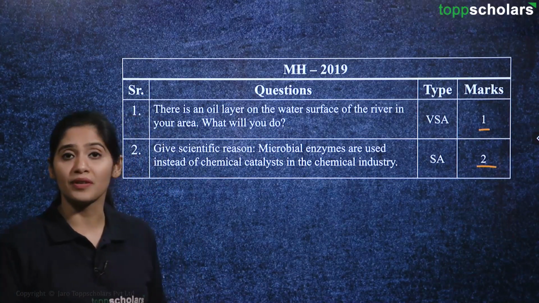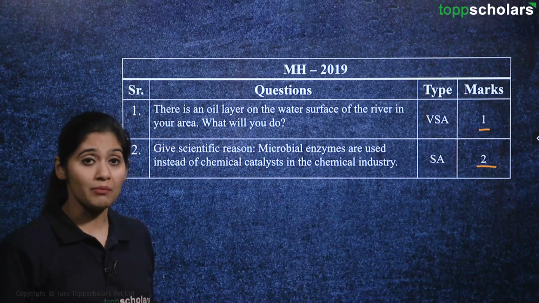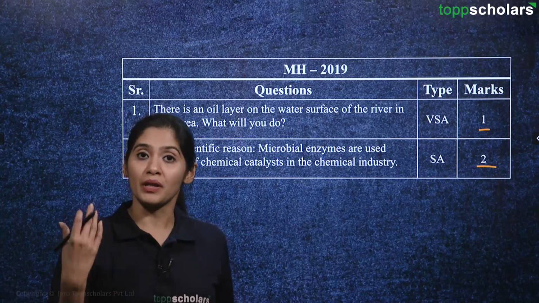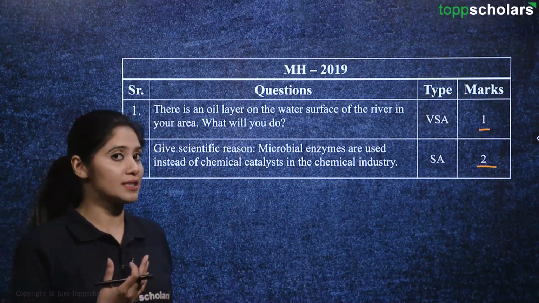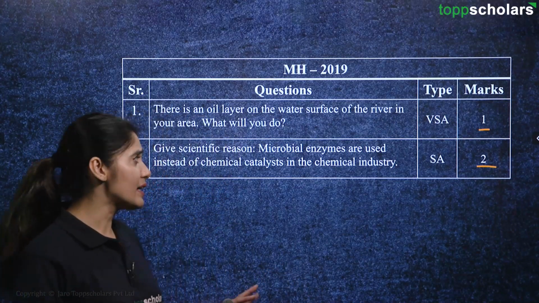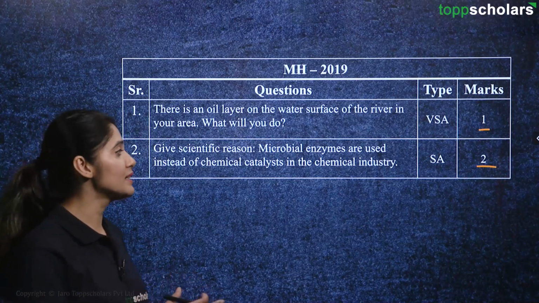They can be produced very easily by culturing microorganisms present in the environment. They don't require much external temperature for their activity, and they also do not corrode the fermentation vessels.